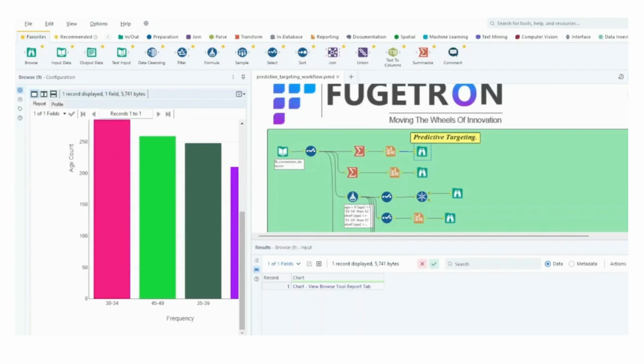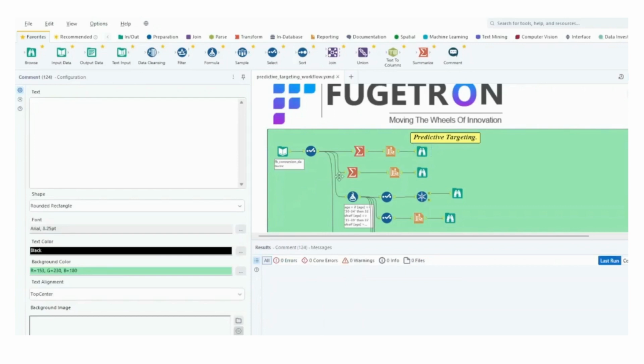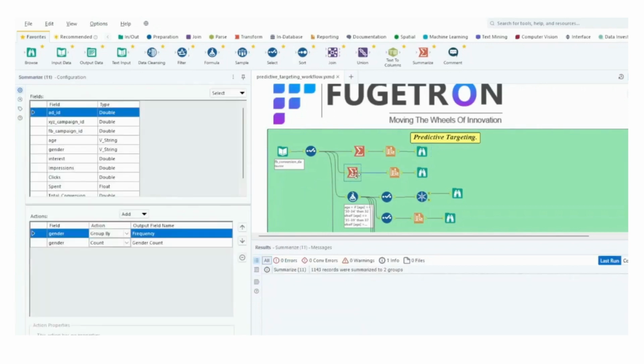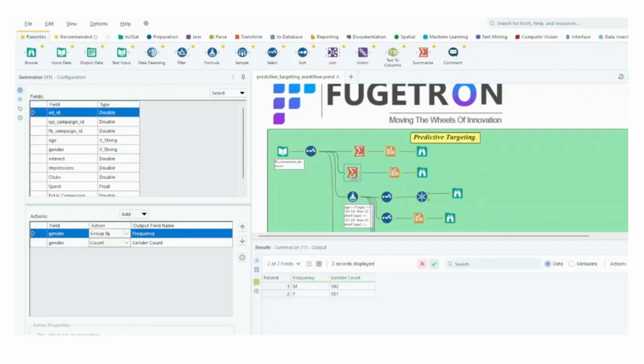Now that we have explored the age count frequency, let's move on to analyzing the gender distribution using the power of data connections and summarization. To review the gender distribution, we'll connect the second Summarize tool to our existing Select tool. This will allow us to extract the necessary data and gain insights into the distribution of genders within our data set.